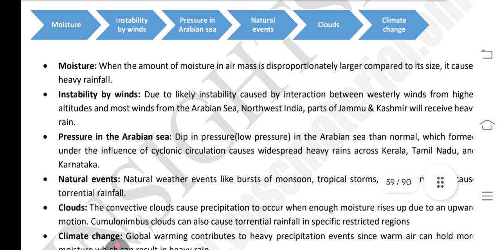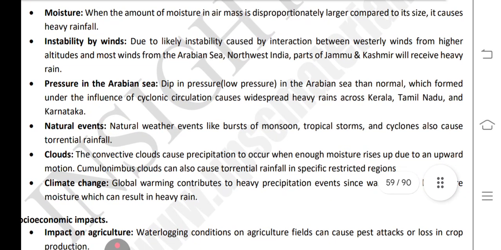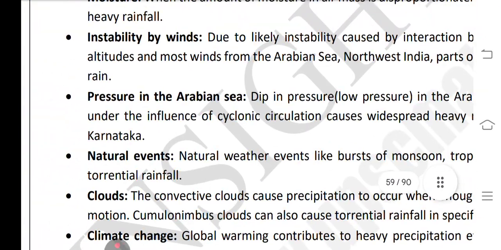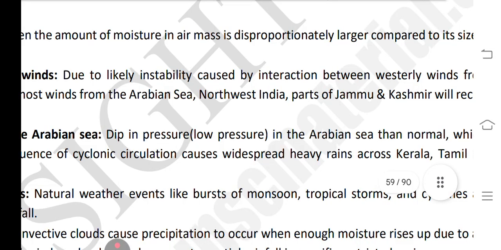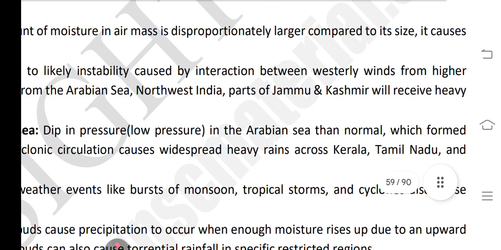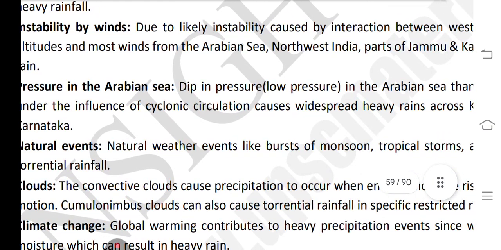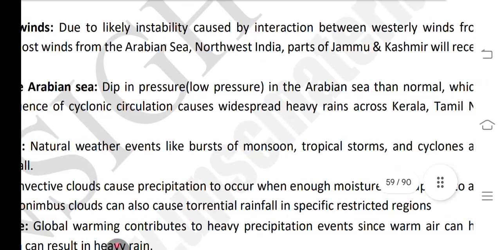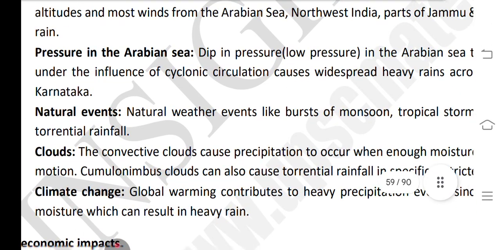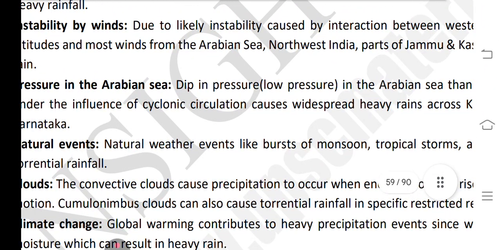Causes of torrential rainfall: instabilities caused by winds and pressures in the Arabian Sea, natural events, clouds and climate change. Moisture: when the amount of moisture in an air mass is proportionally larger compared to its size, it causes heavy rainfall. Instability is caused by the interaction between the westerly wind from higher altitude and moist wind from the Arabian Sea and northwest India. Parts of Jammu and Kashmir will receive heavy rainfall.